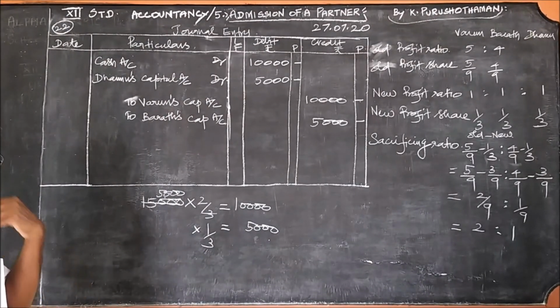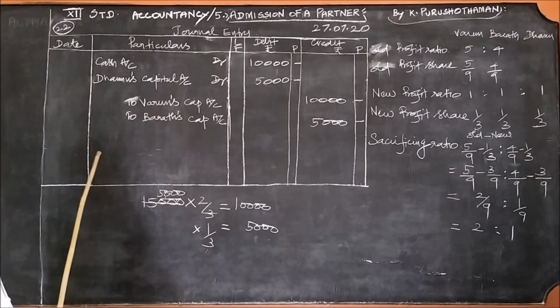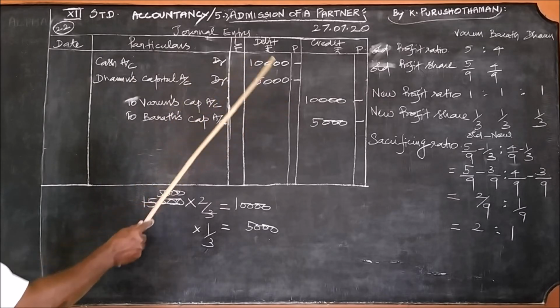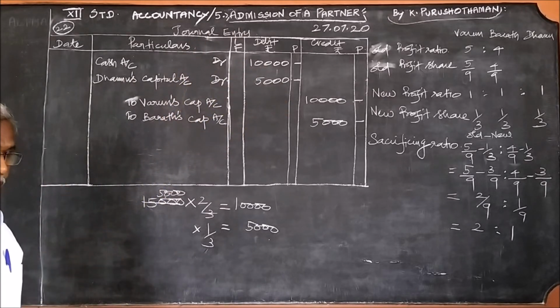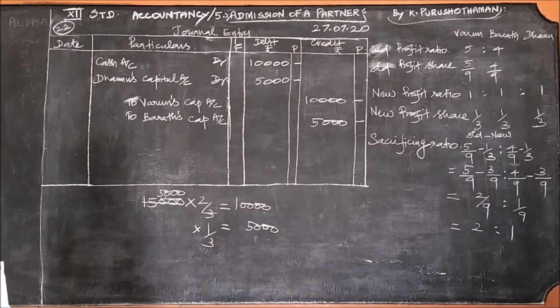If it is not actually brought in, in that case we should write the new partner's capital account. Here Damu's capital account we can write. But in this problem, the value of goodwill allotted for the new partner is 15,000.